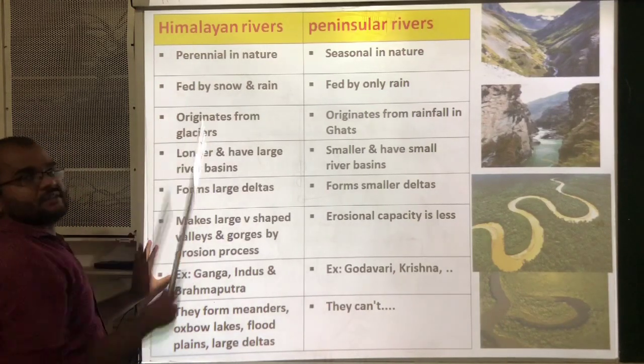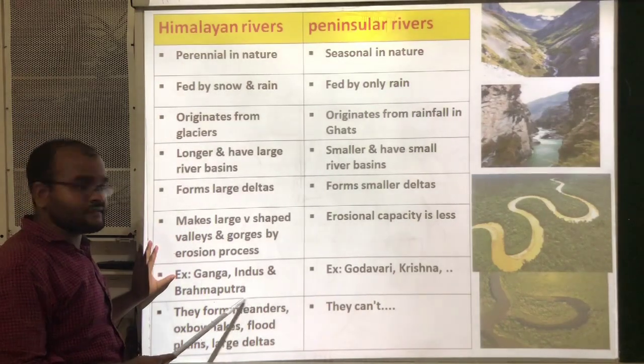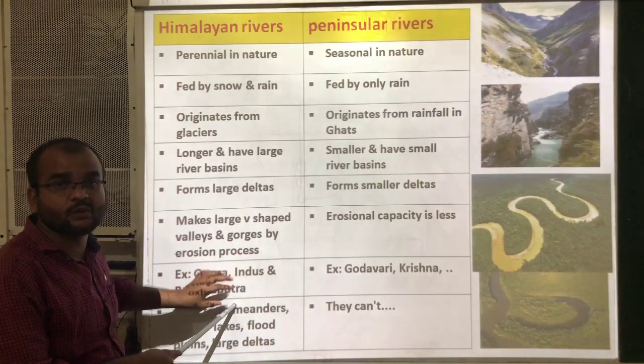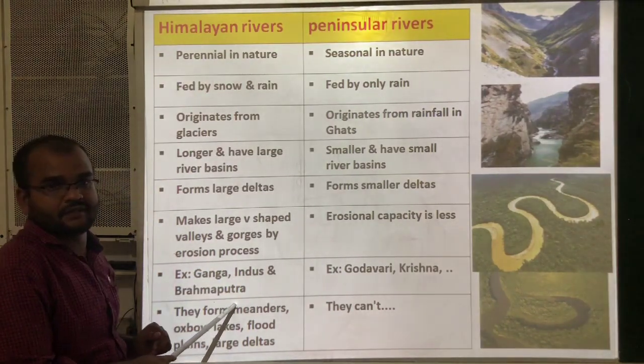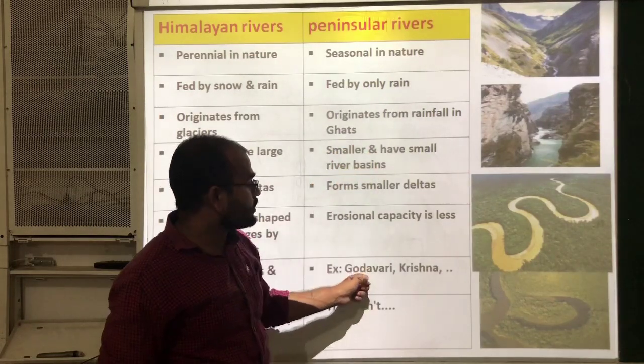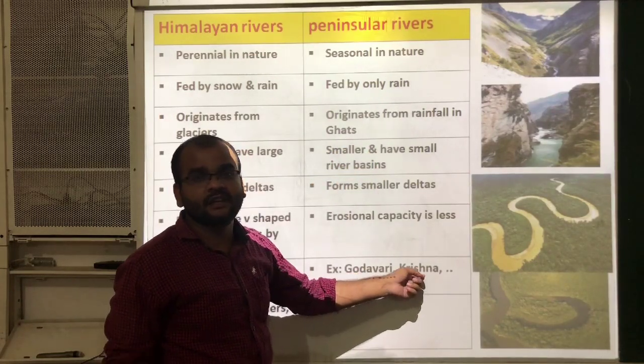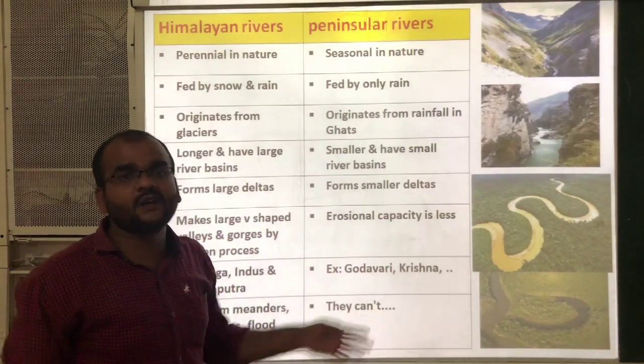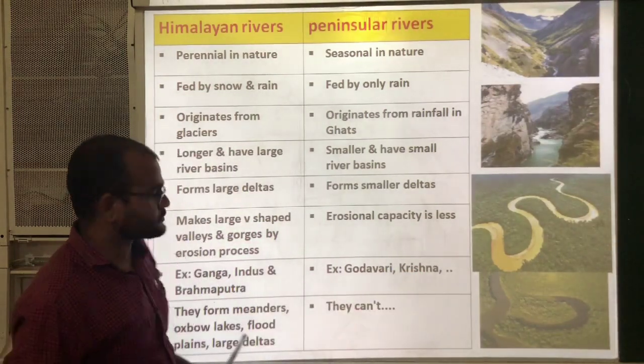Examples for Himalayan rivers: Ganga, Indus and Brahmaputra. These are good examples for Himalayan rivers. Next, peninsular river examples: Godavari, Krishna, Tungabhadra, Kaveri. All these are peninsular rivers.